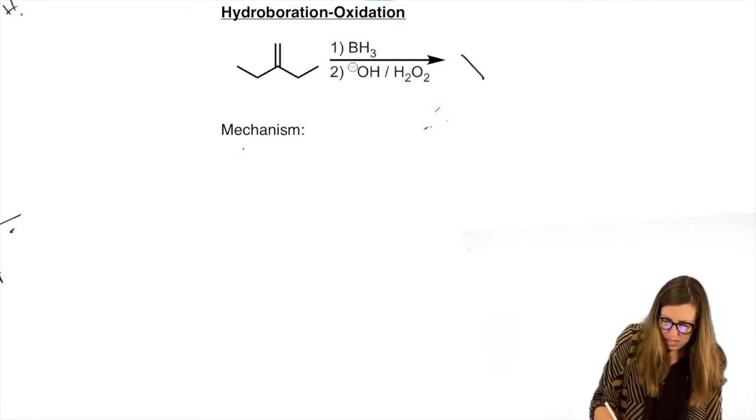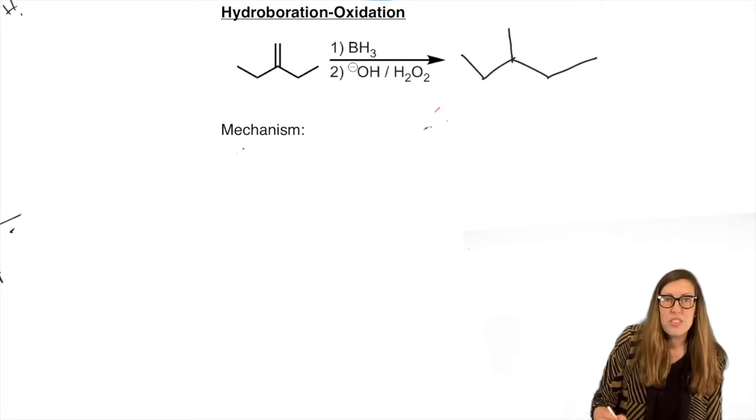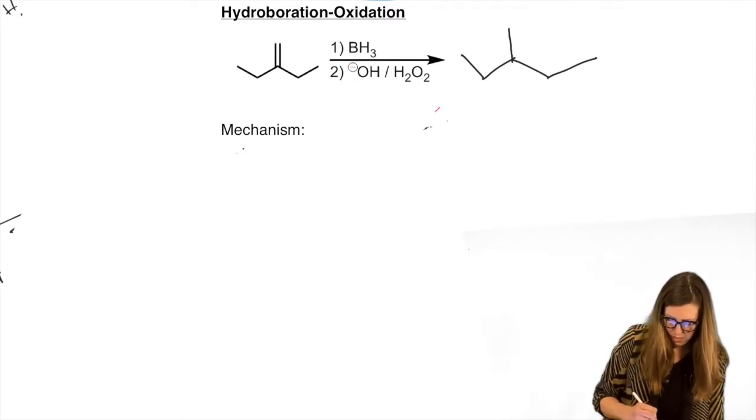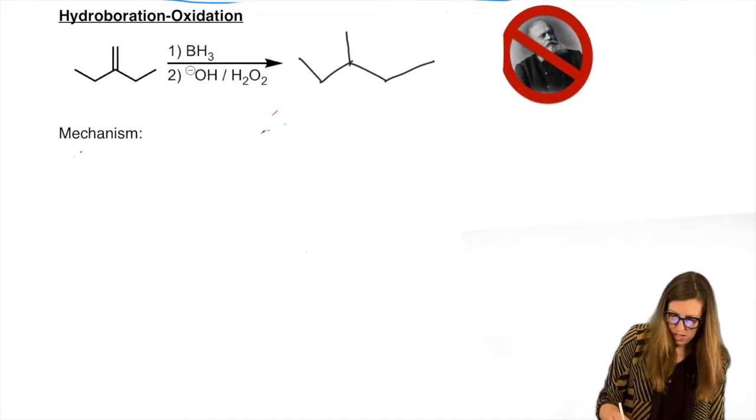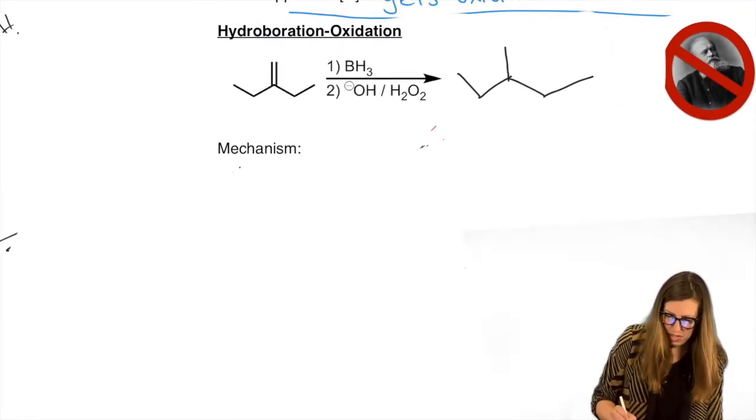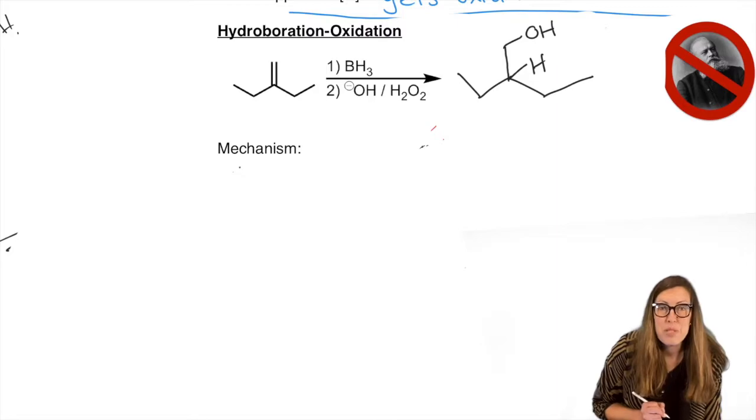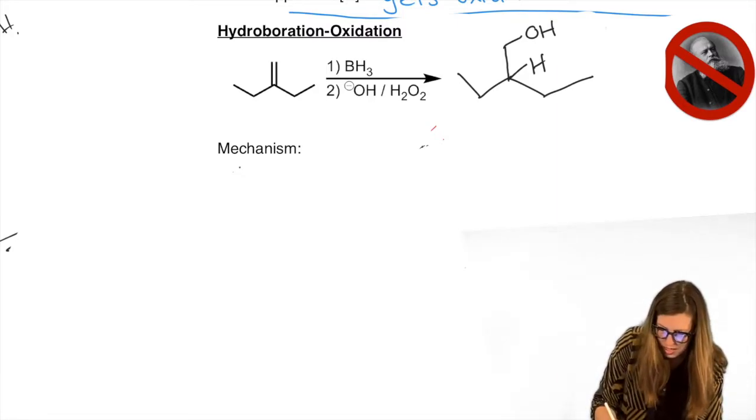So let's think about this alkene here. If we were going to add water across the pi bond, the old way with dilute acid, the OH would go there, more substituted carbon. But this is going to be the anti-Markovnikov way, right? Let's bring him over for a little more emphasis. So that's our anti-Markovnikov way. So that means the new OH is not going to be on there. That's actually going to be the H. And the new bond to the OH is going to be on the less substituted carbon. Look at that. Anti-Markovnikov.